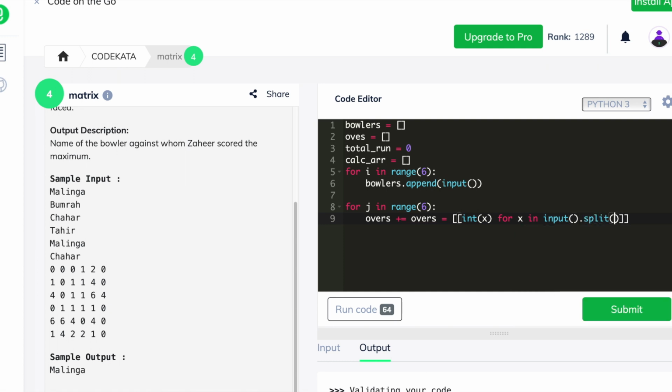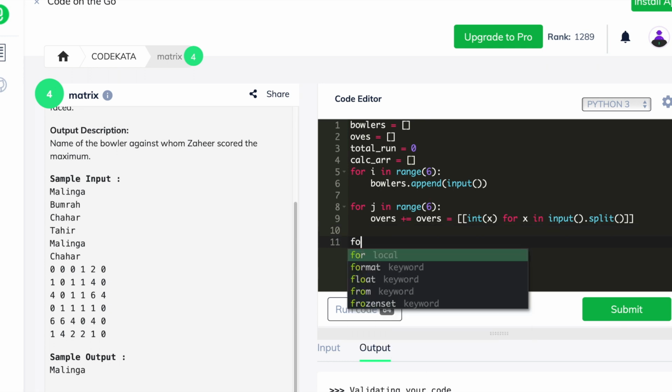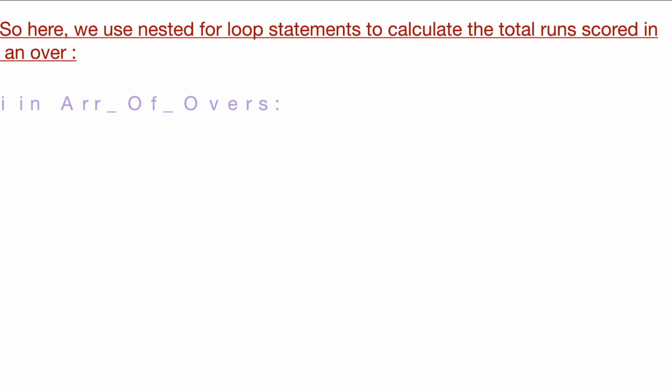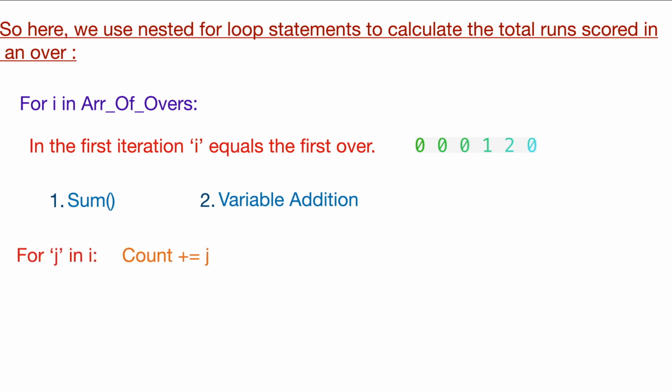So till now we have completed the input syntax declaration, and from now on we will calculate the total runs scored in each over. So here we declare a for loop in range of 6 as both the size of the array of bowlers and overs are the same, which is 6. And thus, for the first iteration in the array of overs, the value i maps to the whole over, which consists of 6 balls. Here we could calculate the overall run mentioned in the over by either using the sum of array function, or we could declare an individual variable and iterate it through different for loop statements, and we could store the sum of an array using a different list.